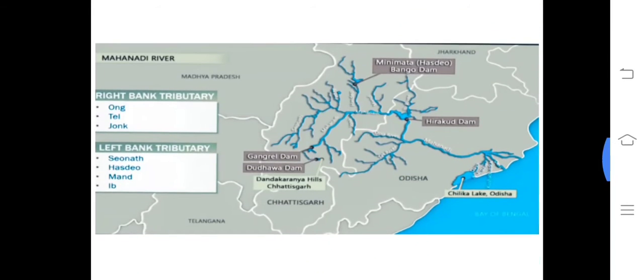Yes, you can see the map. You have right bank tributaries and left bank tributaries. I told you yesterday how one should recognize a right bank tributary and a left bank tributary.